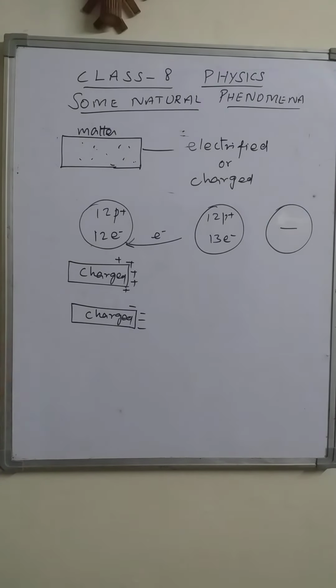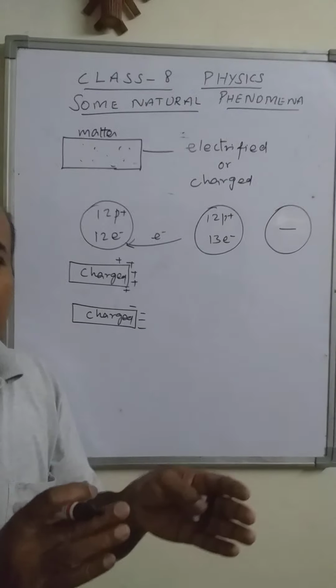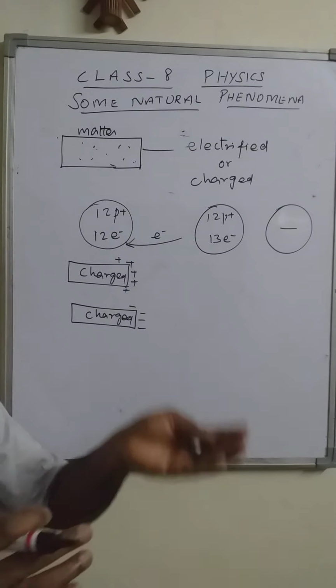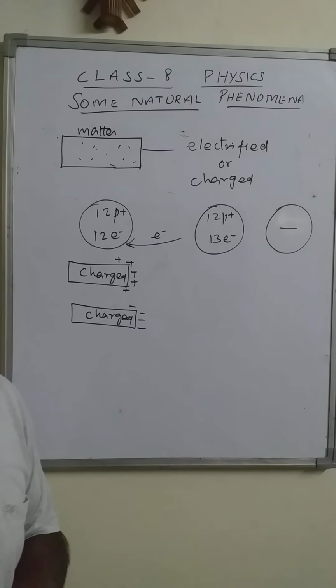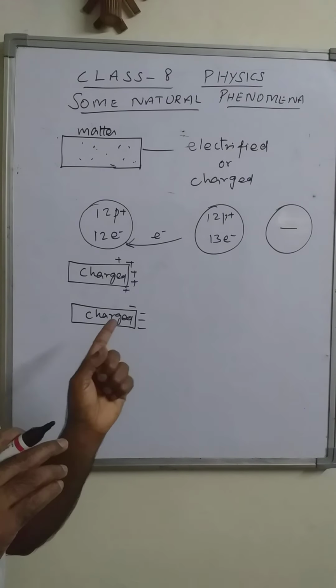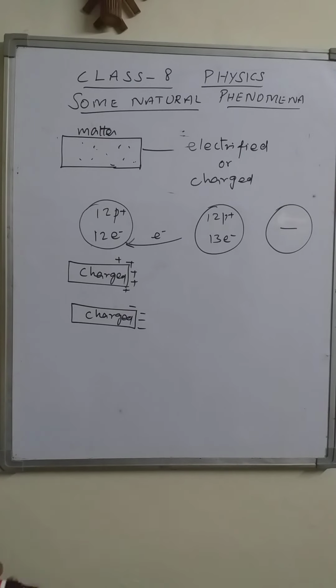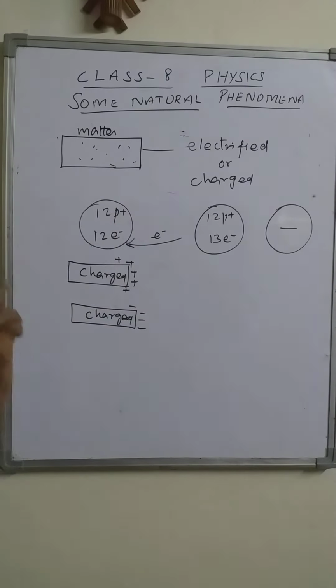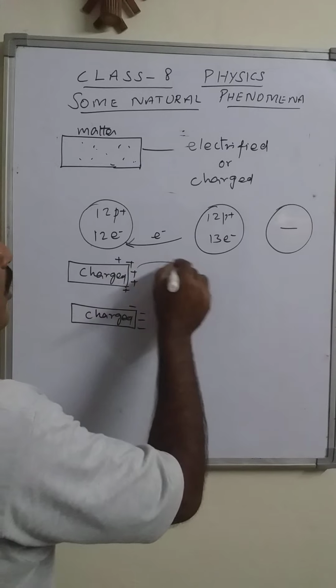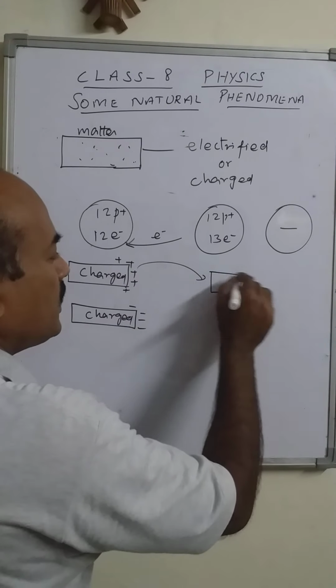That is electrical force. We are not talking about the gravitational force. There is gravitational force between any two objects, of any size. But we are talking about the electrical nature of force, that is electrostatic force. When the matter is neutral, it is not able to exert the electrical force on the other object. But once it is charged, it acquires that property to exert force on the other charged object